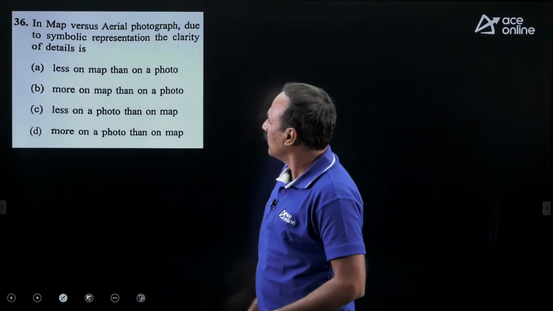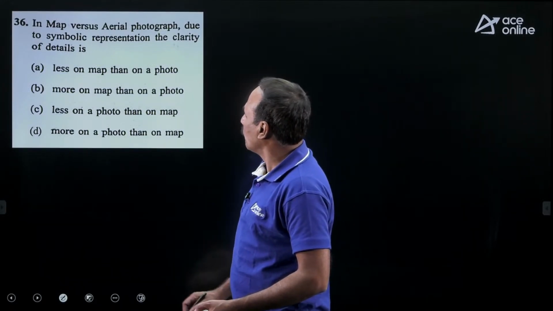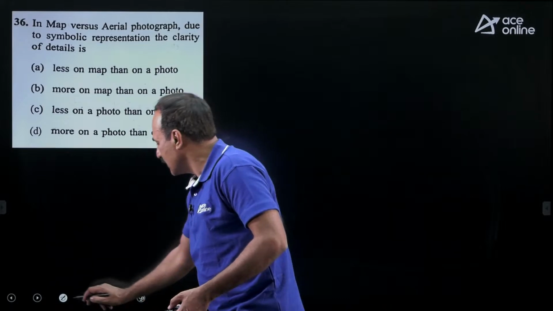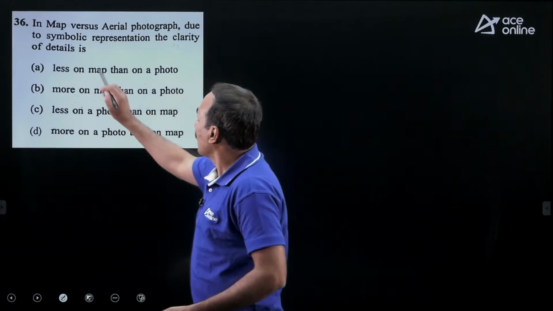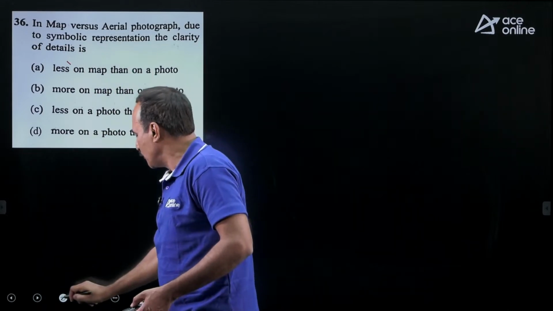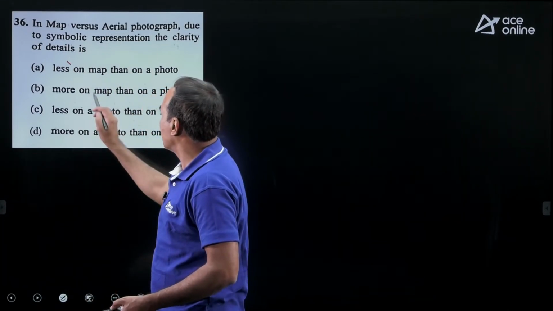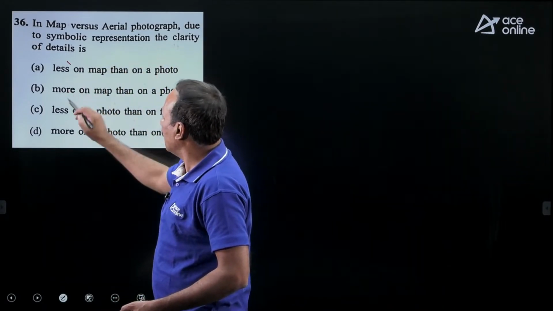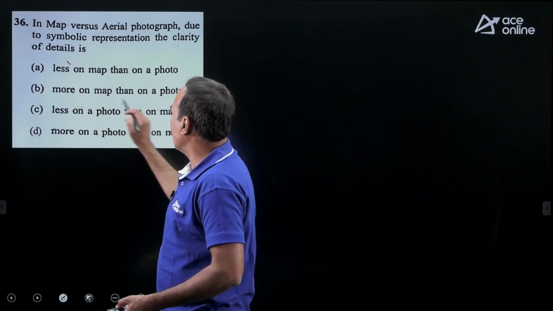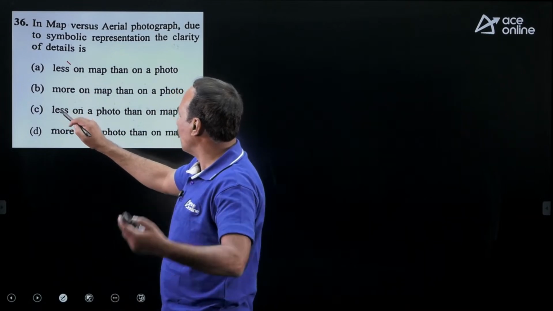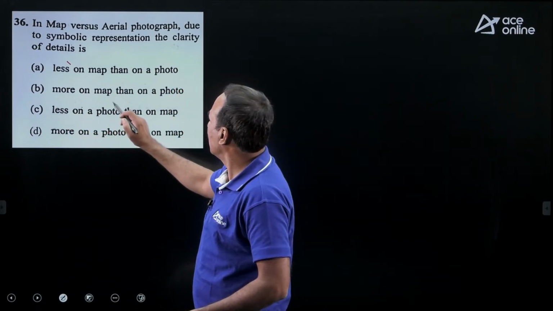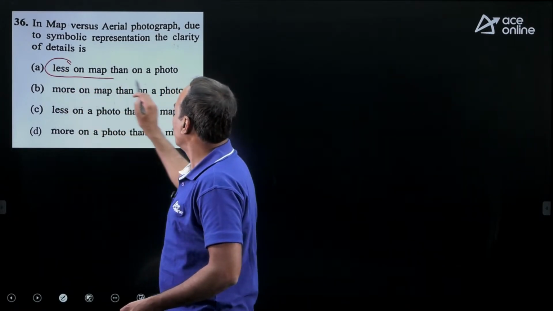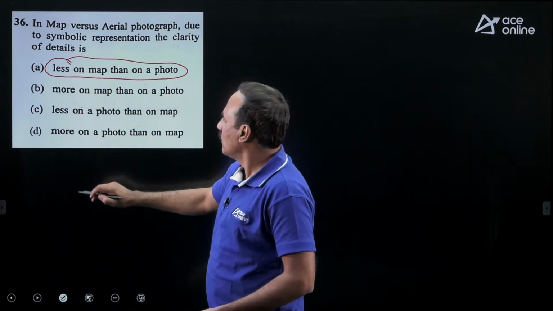Now coming to this question, in a map versus aerial photograph, due to symbolic representation, the clarity of details is less on map and more on photo. Aerial photograph gives you more accurate details. So actually speaking, photo gives you more accurate details. Less on map and more on photo. So answer is option A.